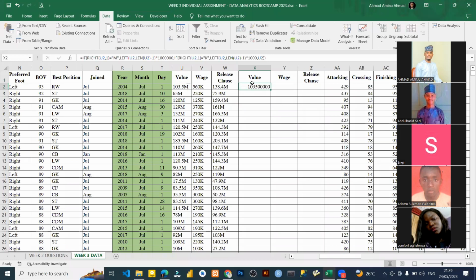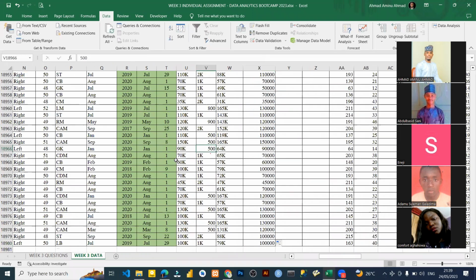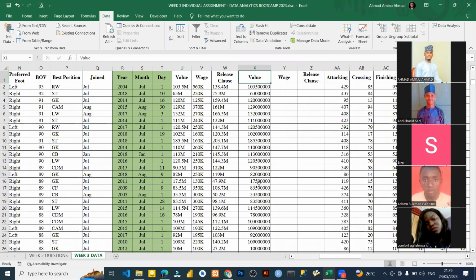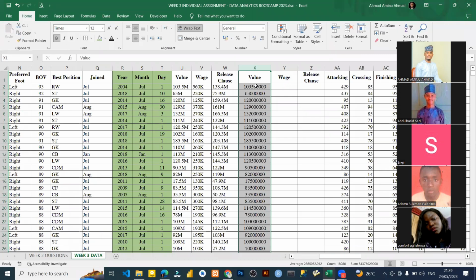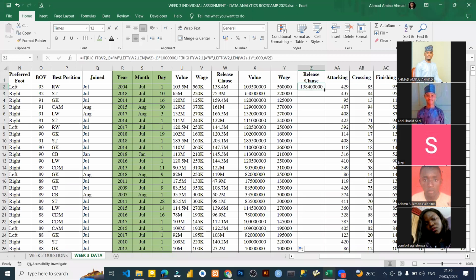It will give me this. All I need to do is to double click here. When you drag it up till the end, you see it calculates including the K. You see 70K, it calculates to 70,000. 60, you see it's calculating it for you. All this, that's what it will do for you. So this is how you got your answer for this question. And if you get this question, then the rest is not kind of big. All you need to do is just to drag it like this. You see, it gives us the same thing. All I need to do is to double click here. Sorry, I'll just double click here and I will double click here.